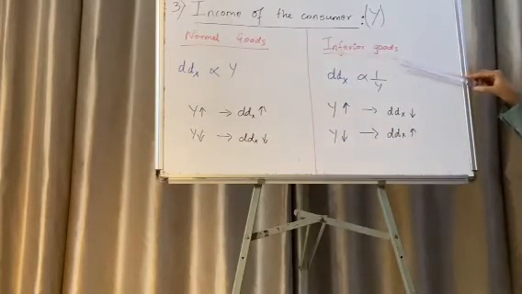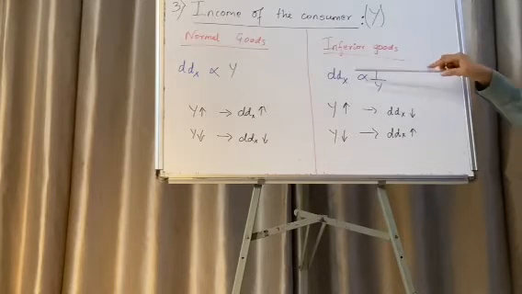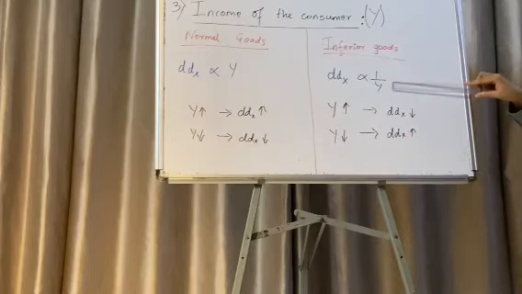In case of inferior goods, the demand for a commodity increases if the income of the consumer decreases, and vice versa. So there is an inverse relationship between the demand for a commodity and the income of the consumer. There is a negative relationship between the two.